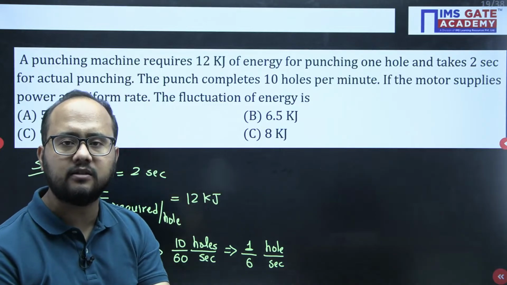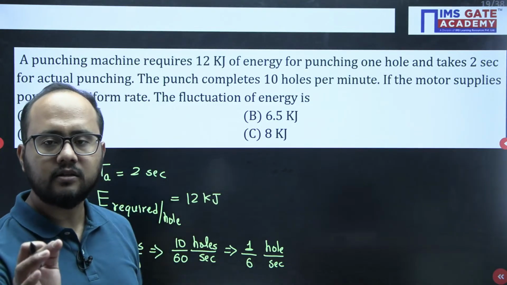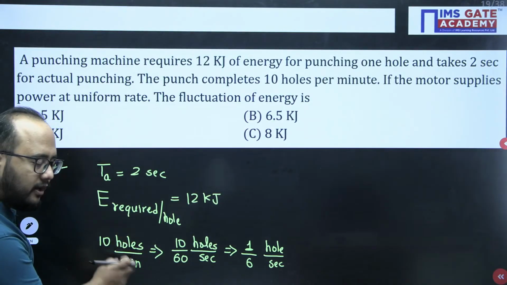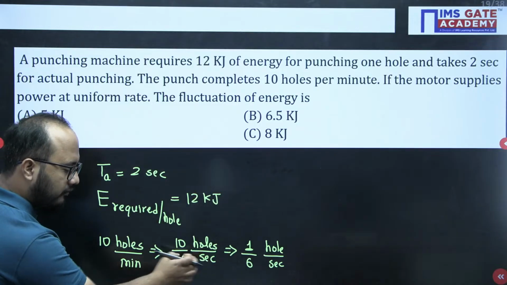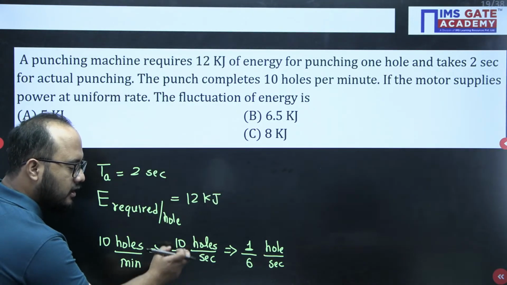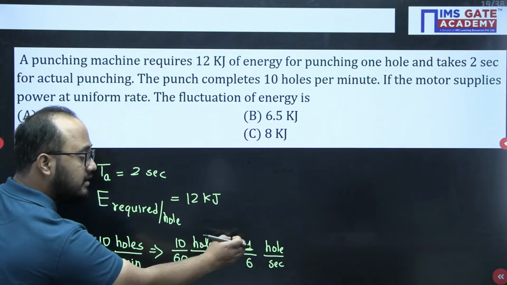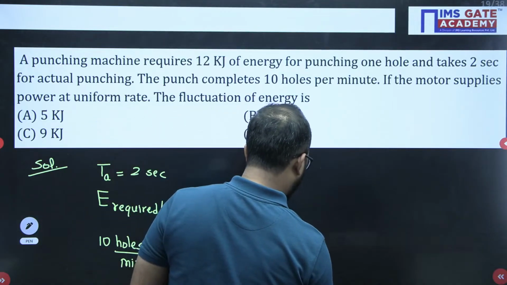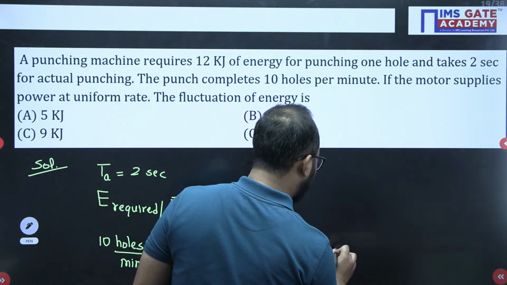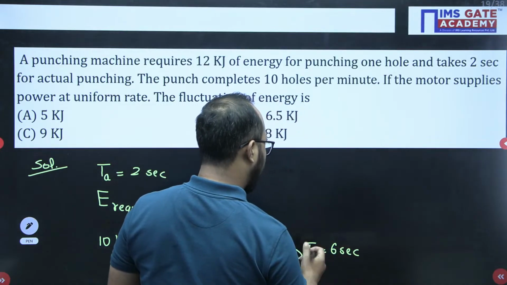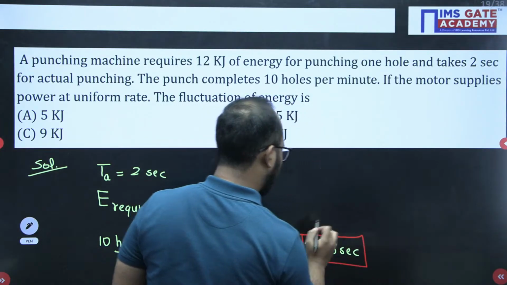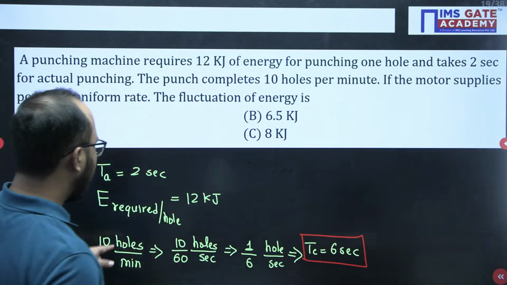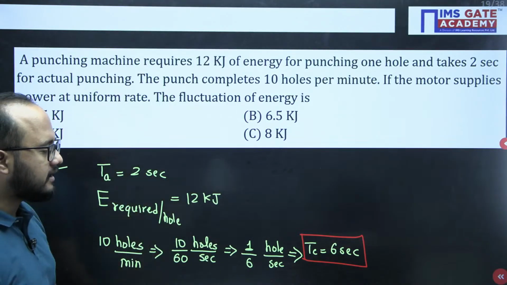This basic mathematics you should be able to understand. 10 holes for 60 seconds means one hole for 6 seconds. So from this information, the cycle time is 6 seconds. This is the information I got finally. Done. Now, energy required per hole is 12 kilojoule, cycle time is 6 seconds.